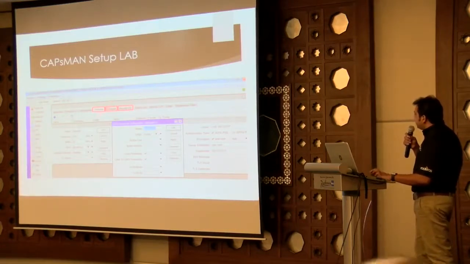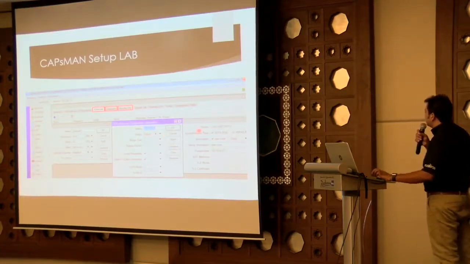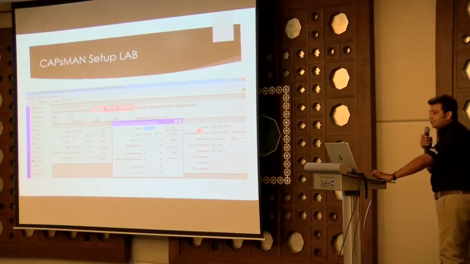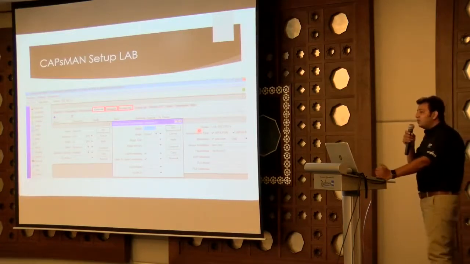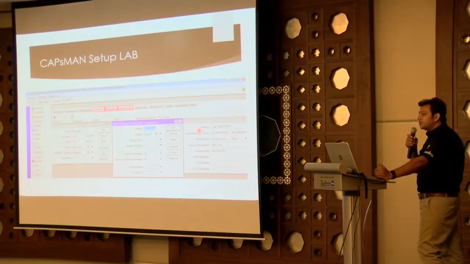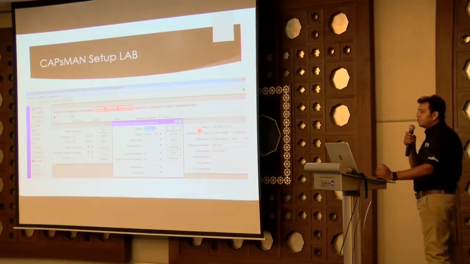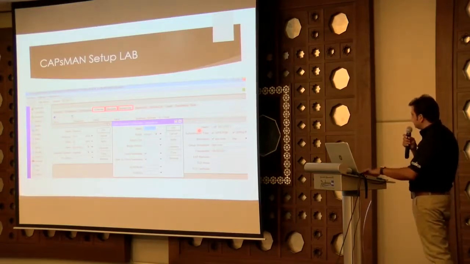Then you have to make the data path, that is how the data will flow, by using your bridge or it will use local. The third one you have to make is your security. It's definite that whenever you deploy any wireless system, you need some security or passwords which you can share with your users.